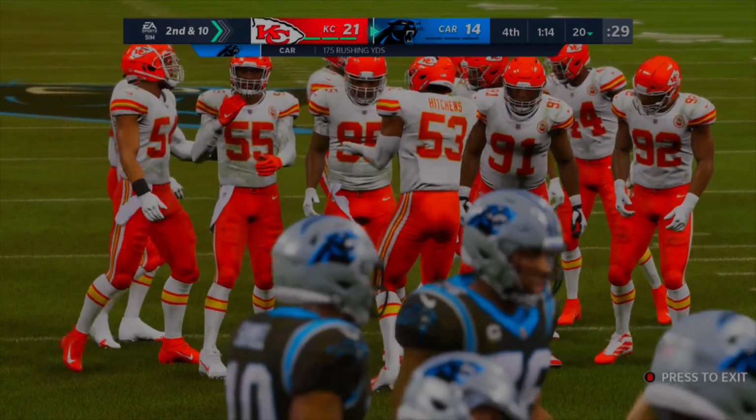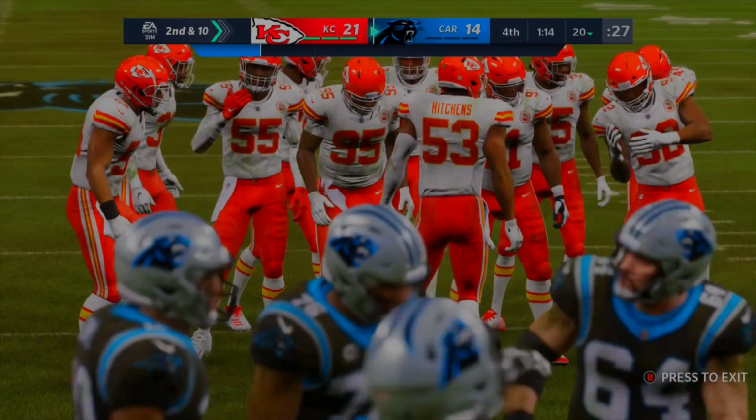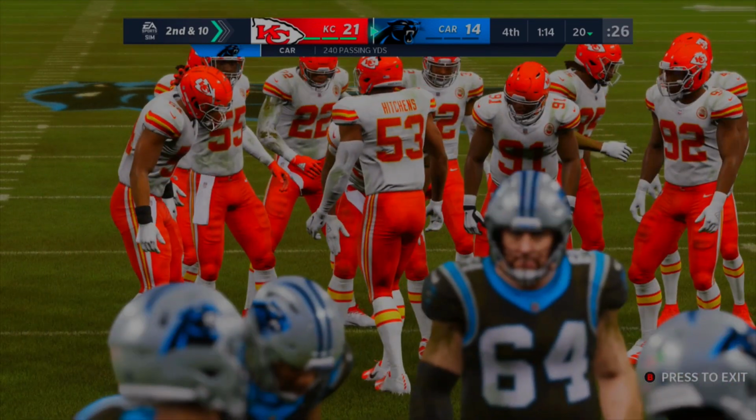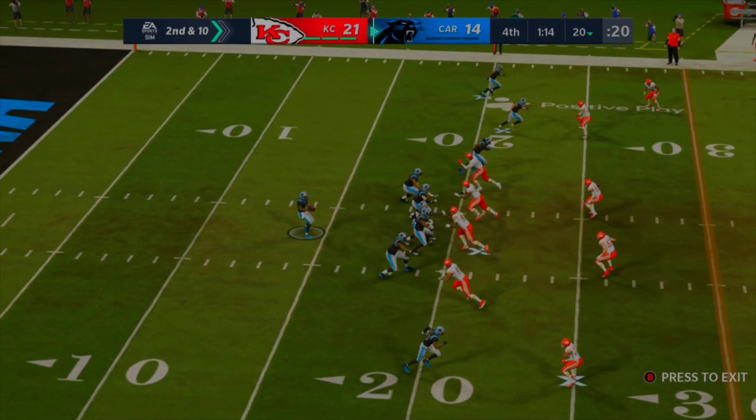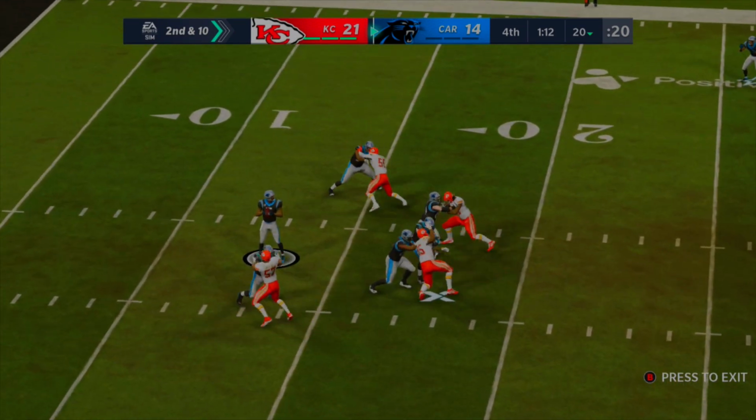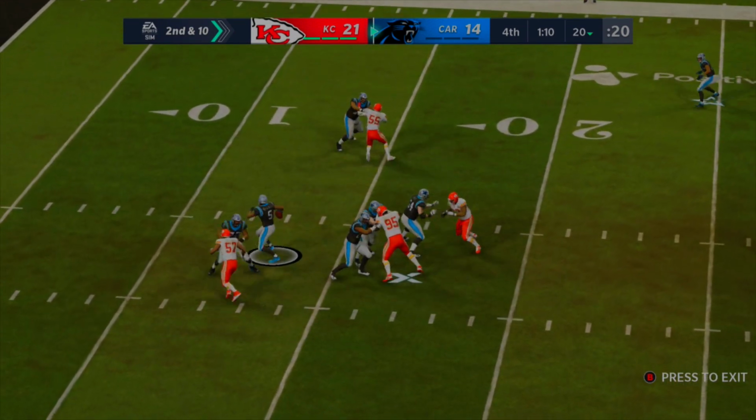But we're down to a minute and 14 seconds left, second down and 10. It's still possible, but very unlikely for the Panthers to make something here. Lines up again, second down and 10. Of course, they're really far back in their own territory at the 20-yard line, and they have about 70-ish, 80-ish yards to go to tie this game up. Of course, an extra point is needed.